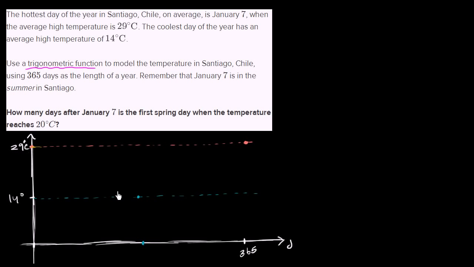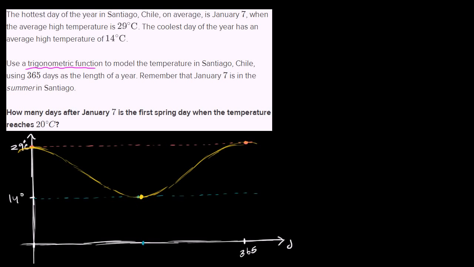Let me just draw the low point right over there. And then this is a high point right over there. That looks pretty good. And then I have the high point right over here, and then I just need to connect them, and there you go. I've drawn one period of our trigonometric function, and our period is 365 days. If we go 365 days later, we're at the same point in the cycle. We are at the same point in the year. So what I want you to do right now is, given what I've just drawn, try to model this.